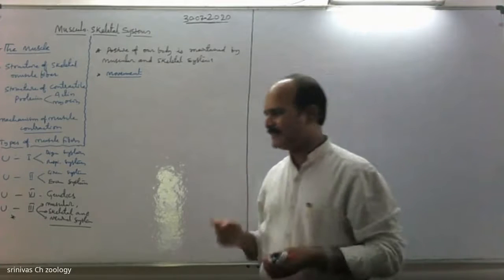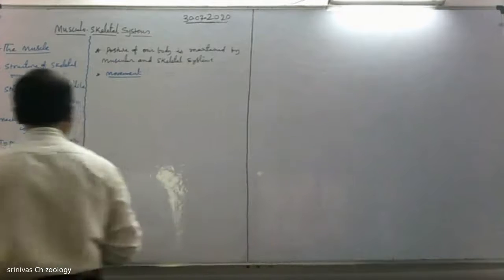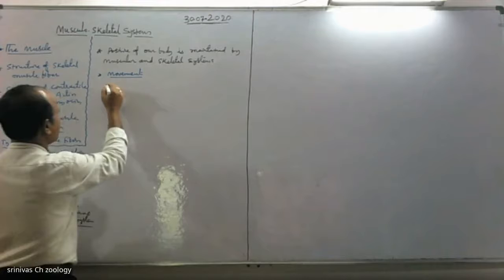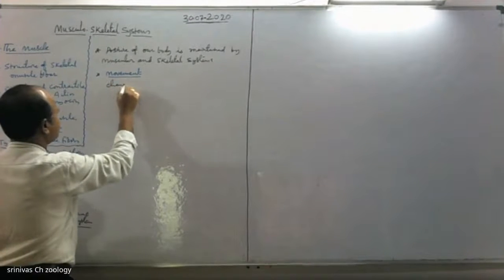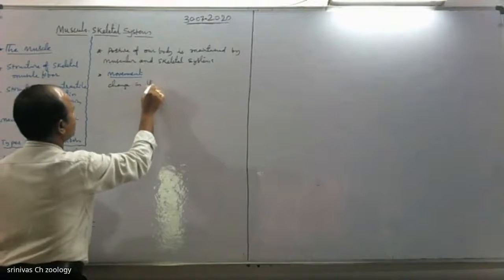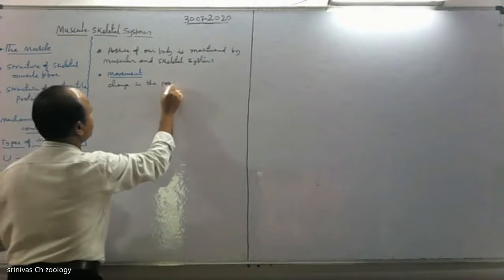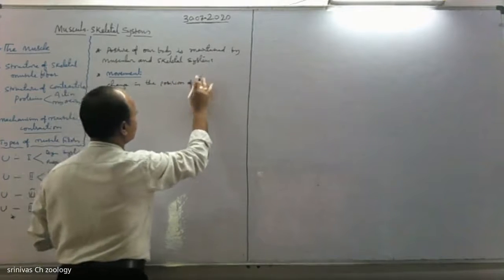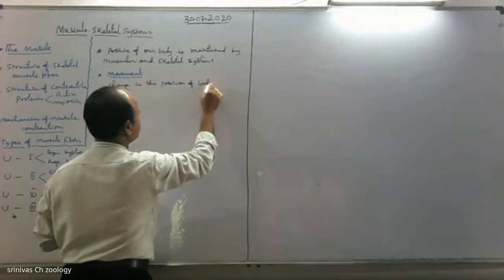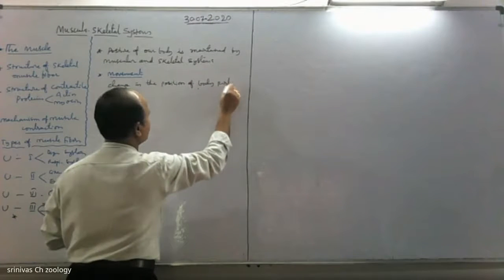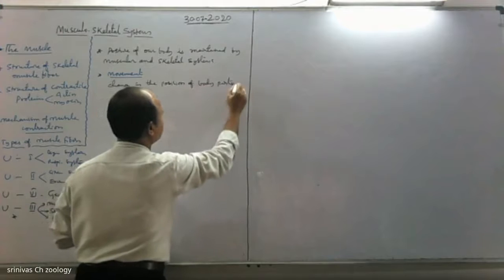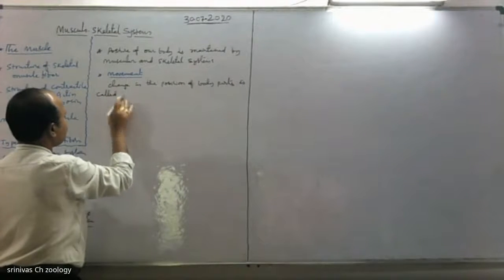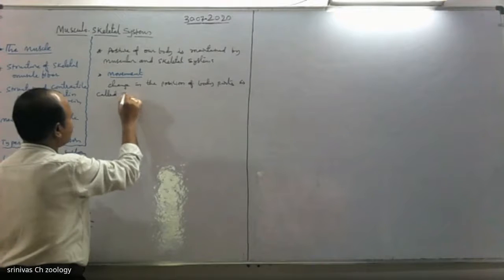The change in the position of body parts is called a movement.